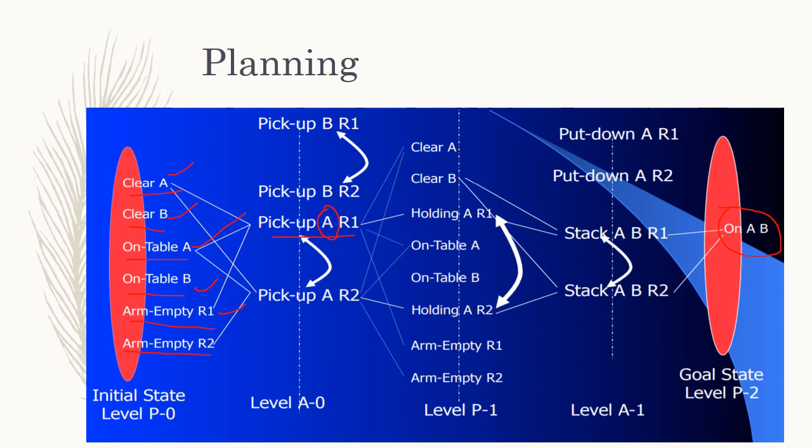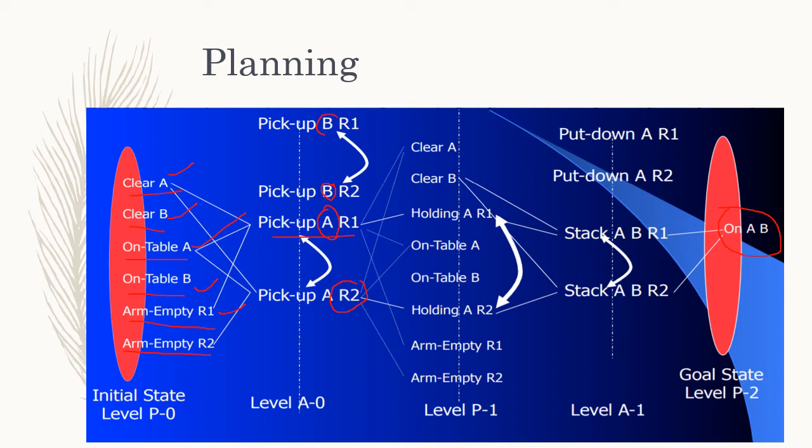Similarly, we can generate R1 picking up block B, and R2 picking up block A. From here we can see that one block cannot be picked up by two arms, because here R2 arm is picking up block B and R1 arm is picking up block B. So it is not possible, as these two are negations of each other.